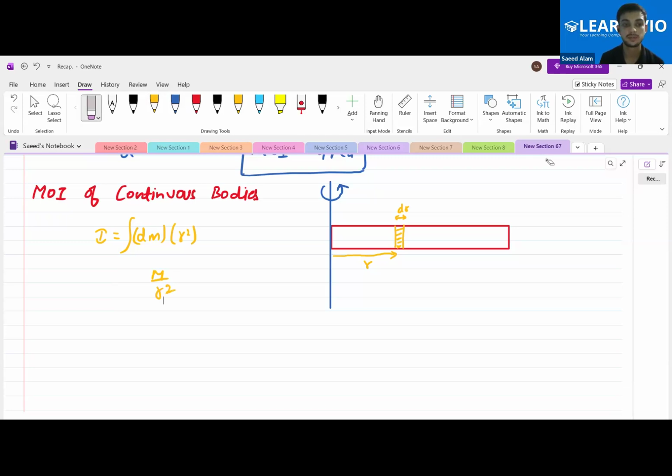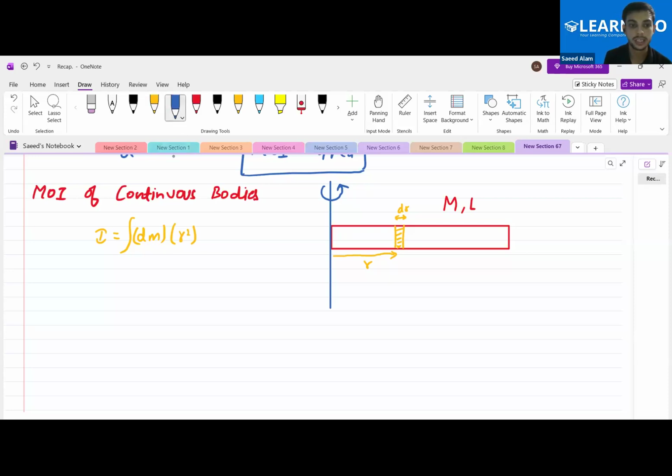We wrote it as M by L, m by l, and then dx. Don't turn the pages. Write it over here only. What is this? M is the mass and the complete length is L. Yes or no?